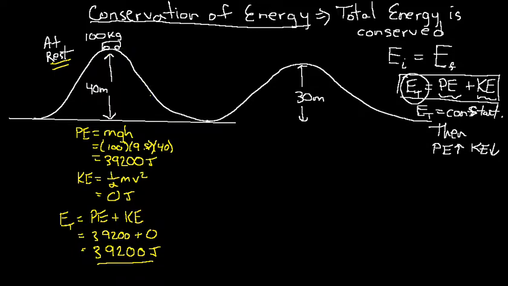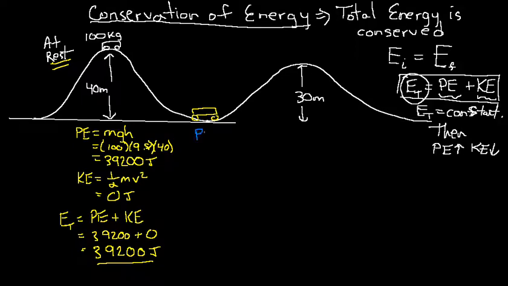As it goes down the slope, see what's happening is it's dropping in height. And remember, potential energy is mgh, where m and g stay constant, but the height's changing. So as the height decreases, the potential energy that this car had at the very top is going to decrease till it hits the bottom. Now right here at the bottom, let's say the car is right here now. At this position here, and let me do this position in blue.